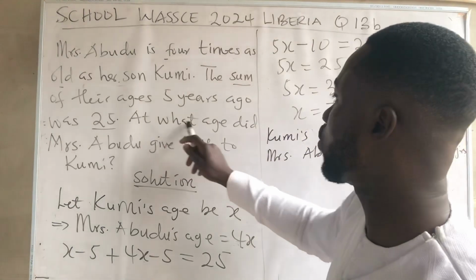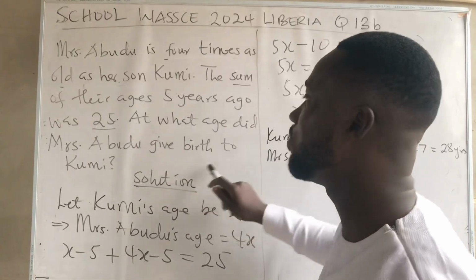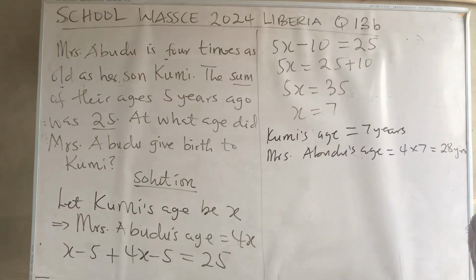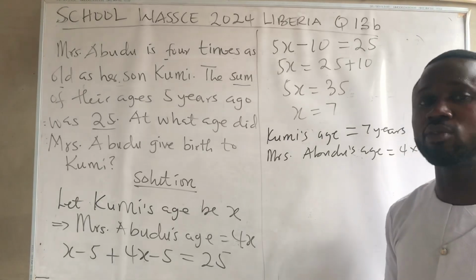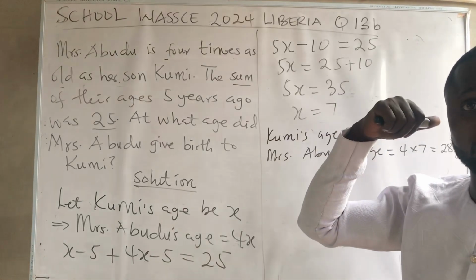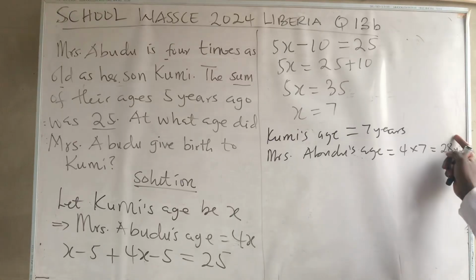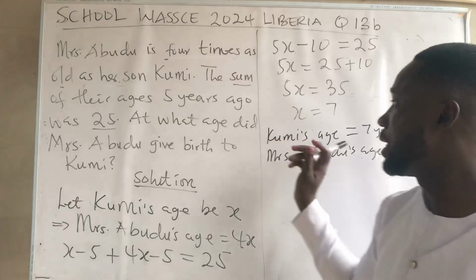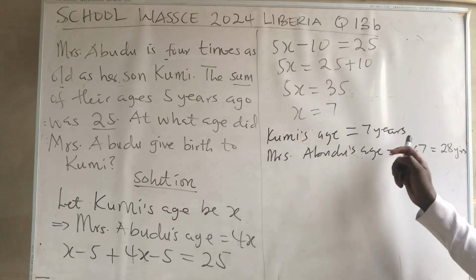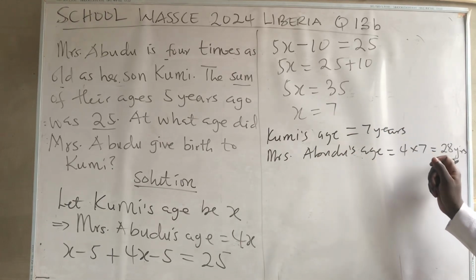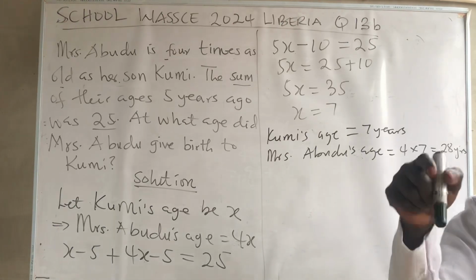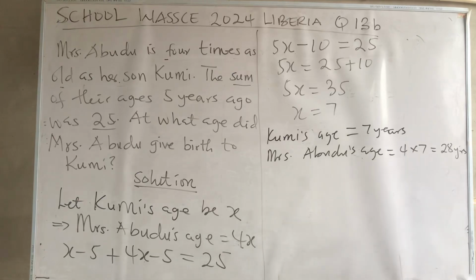He said, at what age did Mrs. Ebudu give birth to Kumi? So if Kumi is 7 years now, then it means that Mrs. Ebudu gave birth to her 7 years ago. And Mrs. Ebudu is how many years now? 28 years. So to find the age she gave birth to her son Kumi, we have to subtract 7 from the current age of Mrs. Ebudu. And that will be the age that Mrs. Ebudu was when she gave birth to Kumi.